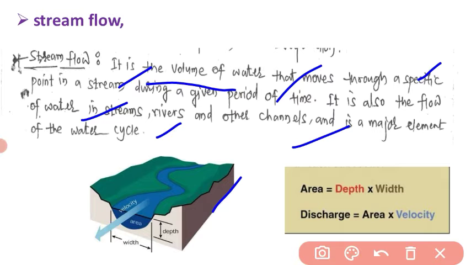Here one image I have put, the discharge is nothing but the area into velocity, where area is the depth and width. All the quantities are shown here. So it is called stream flow.